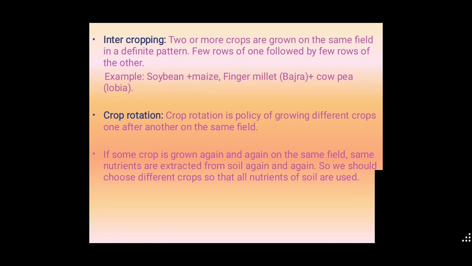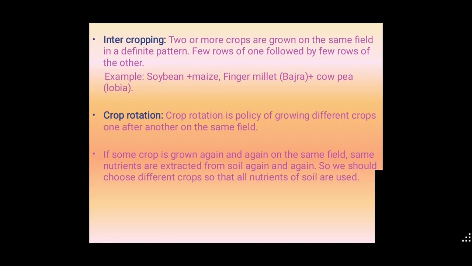Next, the third one is crop rotation. It is a very familiar method we are using. Crop rotation is the policy of growing different crops one after another on the same field. In the month of January we are using one crop. In the sixth month, that is May or June, we are using another crop.